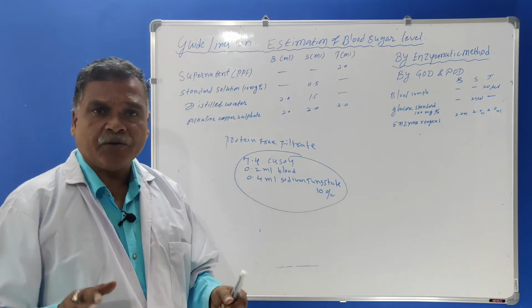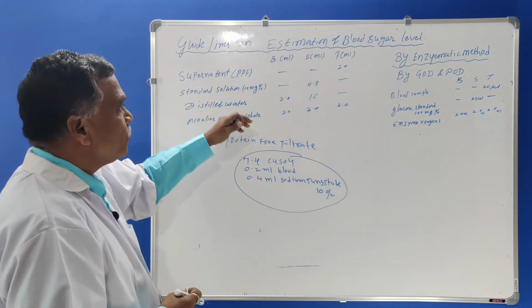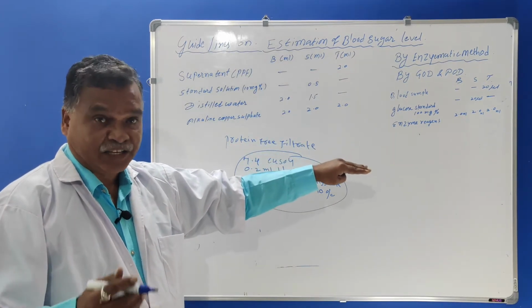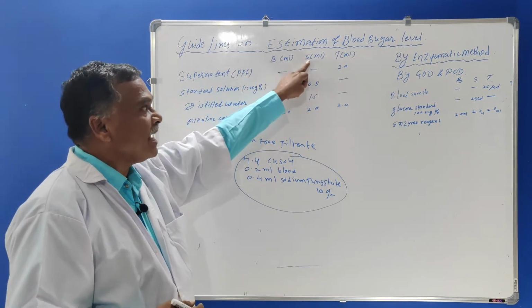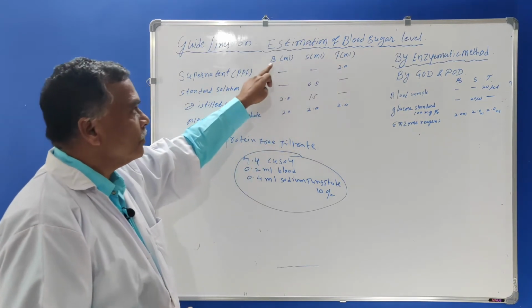Now we are seeing the reducing method. Prepared here. Now we have to take 3 different test tubes marked as B, S and T. What is B?